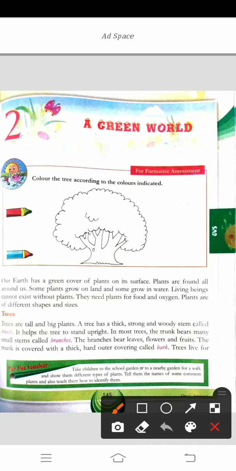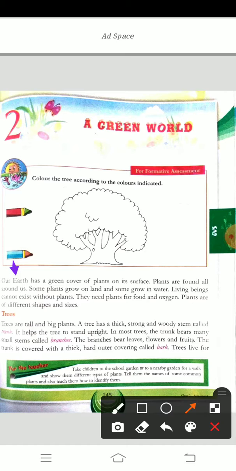Our earth has a green cover of plants on its surface. Plants are found all around us. Some plants grow on land and some grow in water. Living beings cannot exist without plants. They need plants for food and oxygen. Plants are of different shapes and sizes.